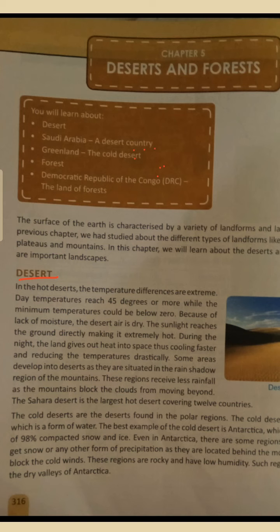Therefore the air in the desert is dry, and the sunlight reaches the ground directly, making it extremely hot.